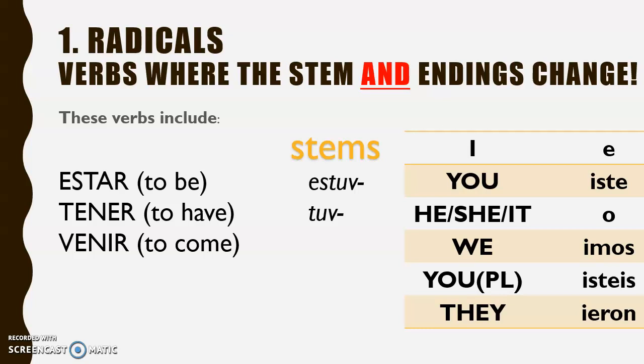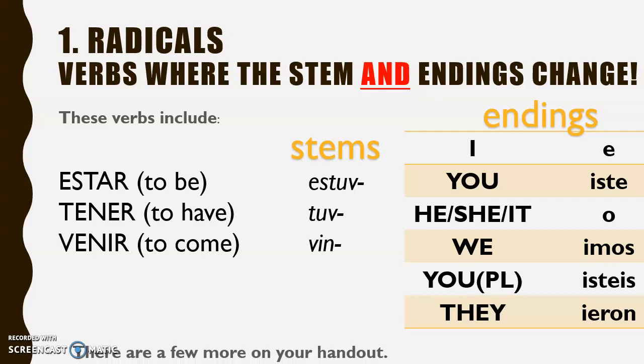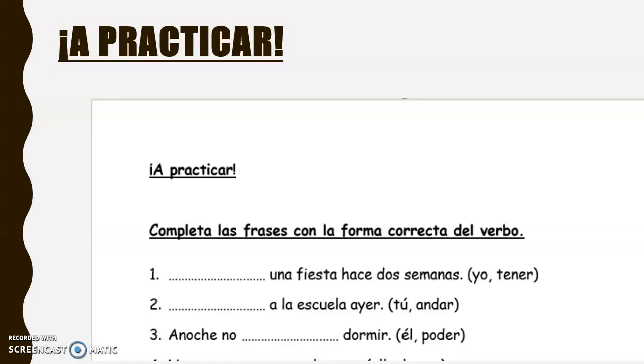Venir, another example here, you would expect the stem to look like ven, V-E-N, but it doesn't. It's vin, like this. So I came, you came, he, she, it came would be vine, viniste, vino, venimos, vinisteis, vinieron. And we did have a bit of a giggle realizing that vino, he, she, or it came, is also the same in Spanish as the word for wine. Obviously, as I mentioned, there's quite a few more of these, and you might want to take a look at them on your handout and try forming some of them. And on your handouts too, I've given you some practice phrases for you to get your heads around.